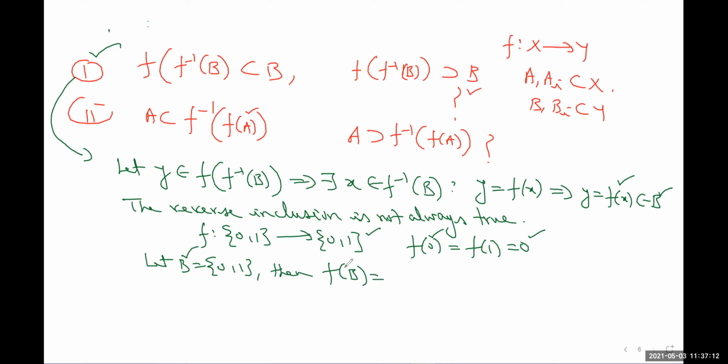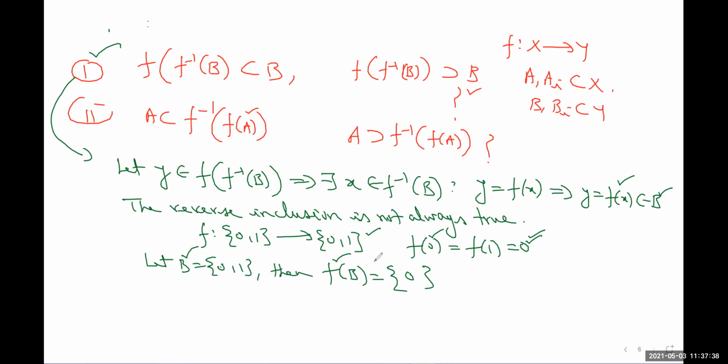at which f takes the values on B. So there are only two elements, 0 and 1, in set B, and at 0 it is going to give us 0, and the image of 1 is also 0. So f of B is basically the collection of all those images. So that is {0} only. f of B is {0} only.